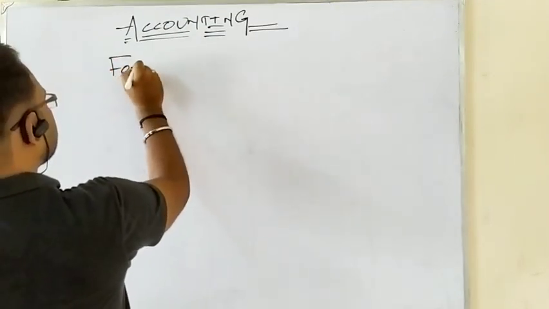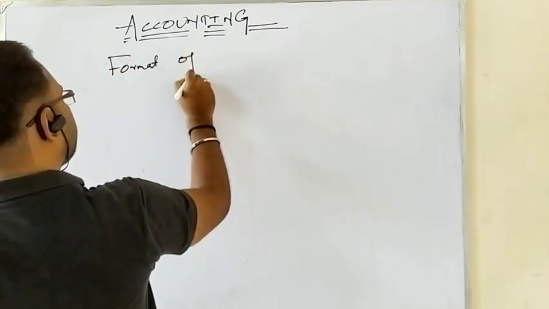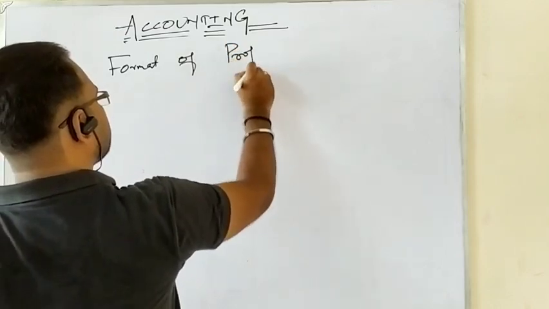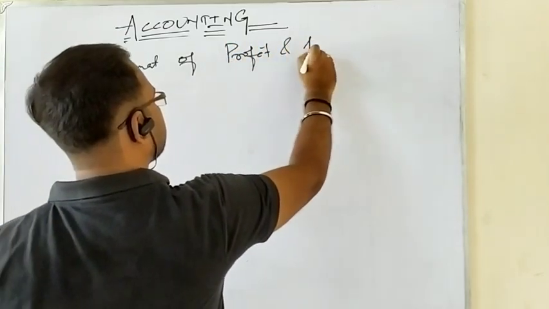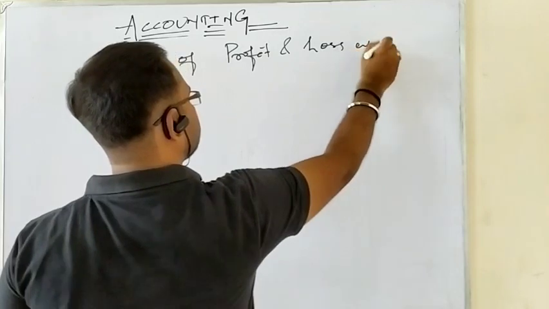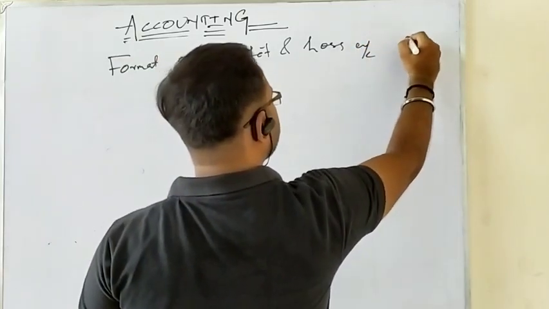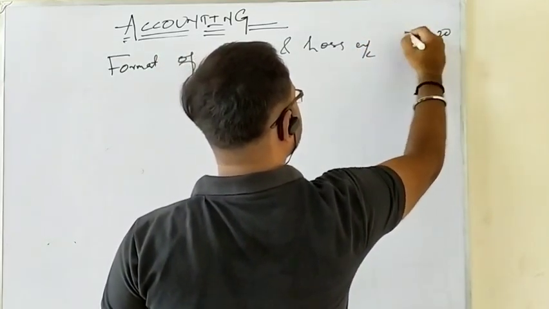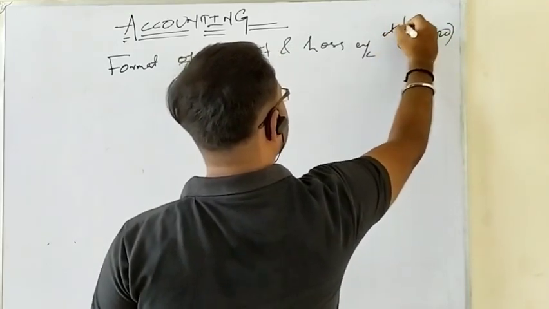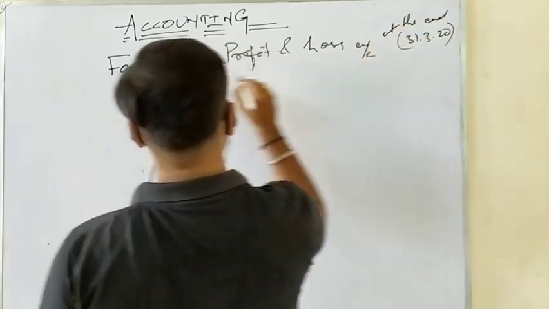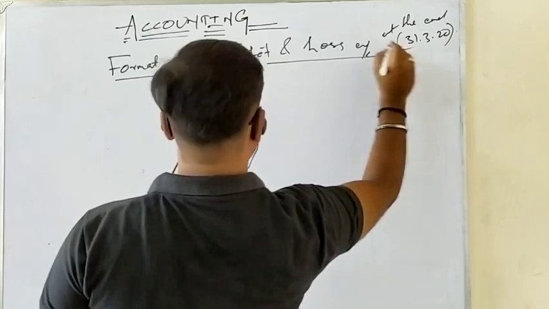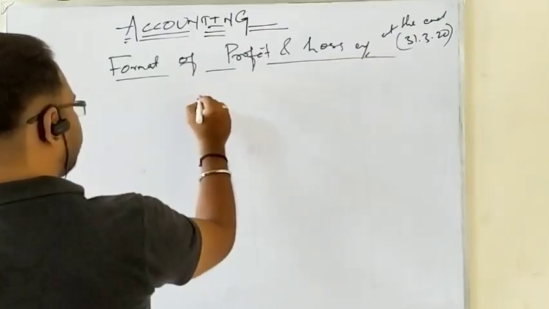So here goes the format of profit and loss account. Okay, you can put the date 31st March 2020 at the end. So same goes like trading account only.